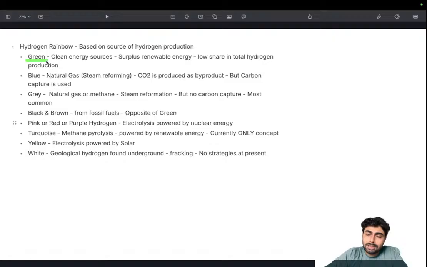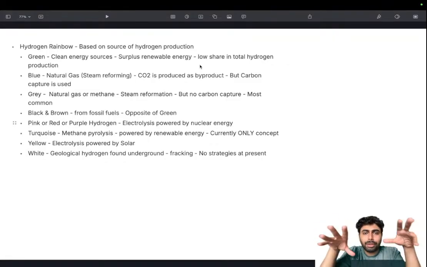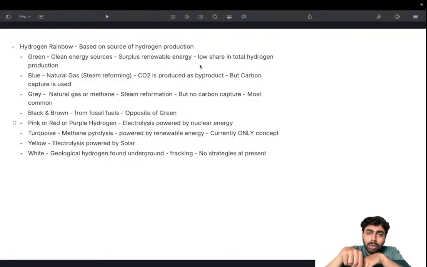There is major research going on to increase their share in total hydrogen production, because once we are able to get green hydrogen, we can open up a whole new area of fuel, because hydrogen is a really good fuel. It can directly fuel vehicles, and it could be used in hydrogen fuel cell vehicles with absolutely zero emissions. A lot of applications are there for hydrogen.